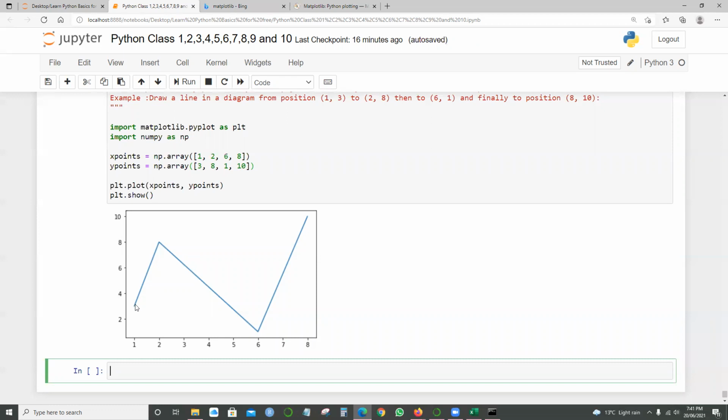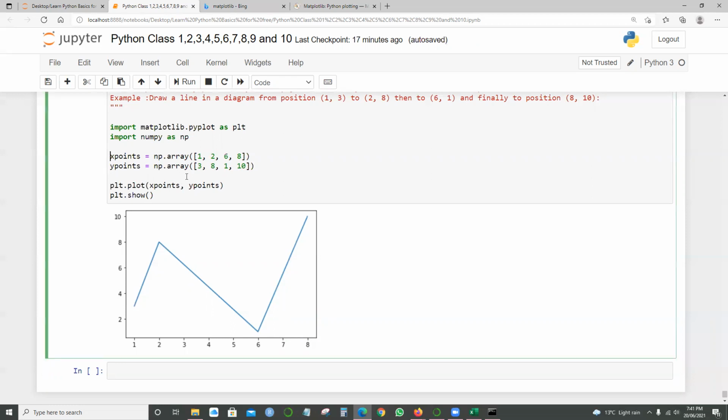3 and 8, right? And also 1 and 10. So we just need to see the x-axis and the y-axis, where it is starting and where it is ending. When I say plt.plot x points and y points, we got multiple positions.